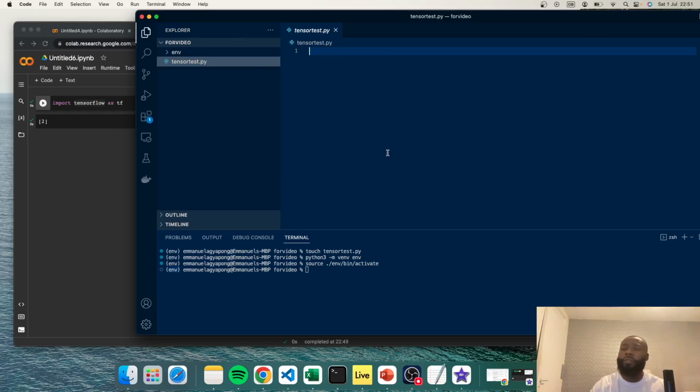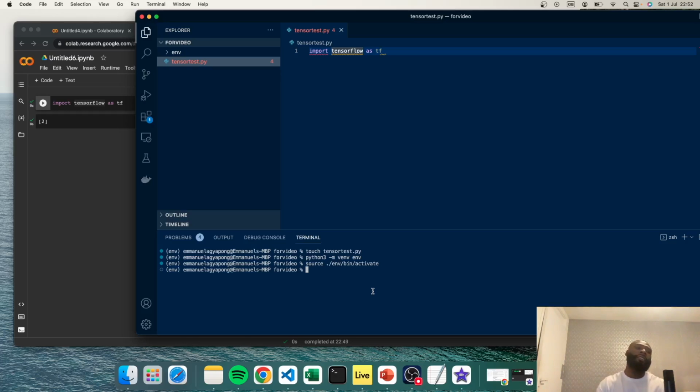Brilliant. So the first thing we want to do is import TensorFlow. Now, of course, we want to import TensorFlow as TF. The reason why we import TensorFlow as TF is so that it's a shorthand, so that we don't have to keep writing TensorFlow every time we want to use TensorFlow.